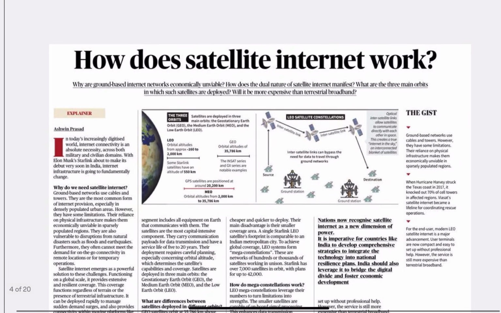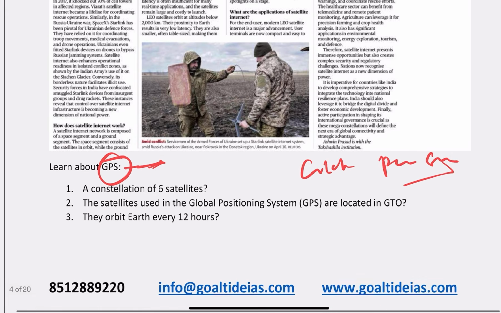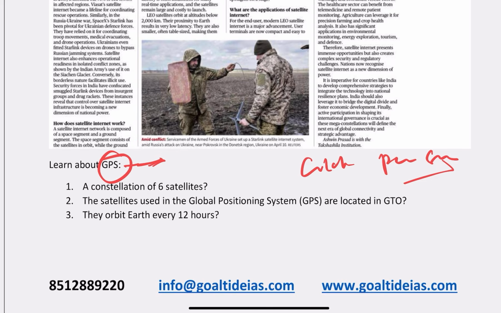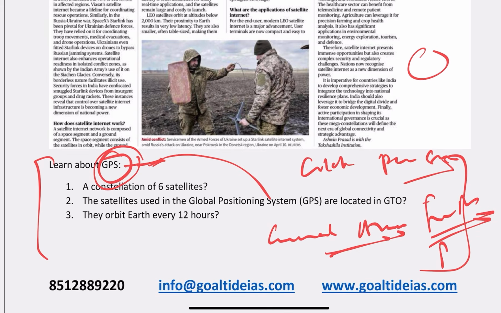Now second question. I also covered in a short video how satellite internet works. In the previous ABHYAAS session I asked about GTO and LEO. Now I want to be very specific about the GPS, global positioning system. If you see the three statements, what exactly does it consist of? This is a general awareness question; understand this is what UPSC wants from you. The important things I get from the article, I am trying to pick them up and make you learn in the form of questions, because reading, teaching and learning alone is not enough. For the prelims examination you have to be totally devoted to the practice part.